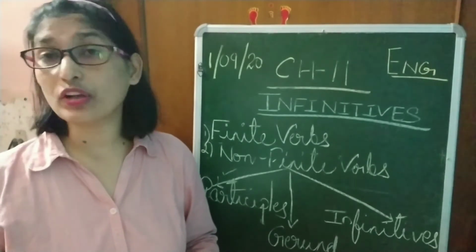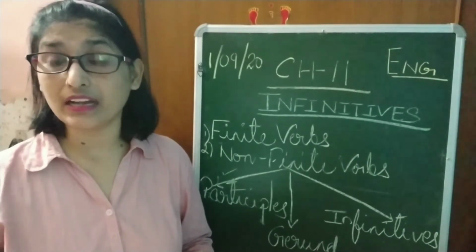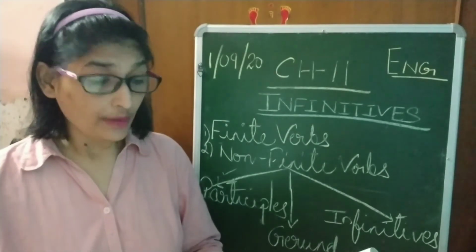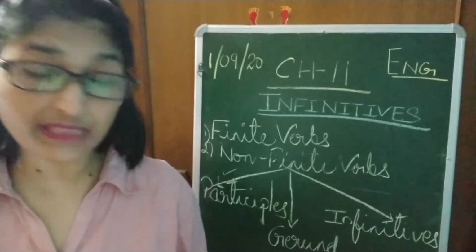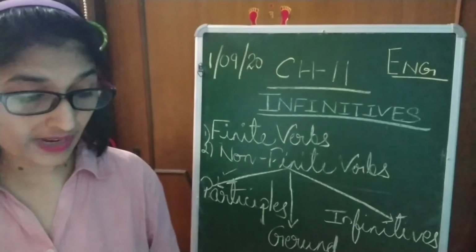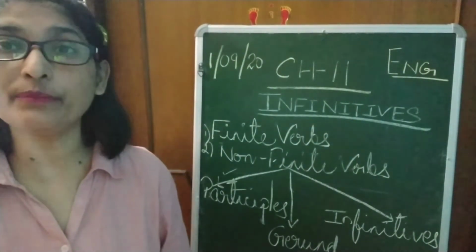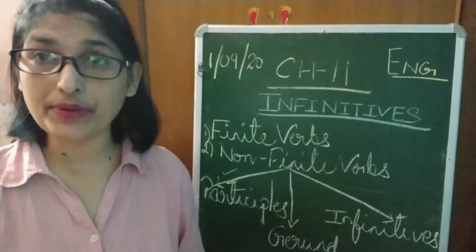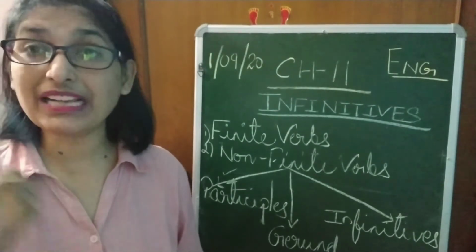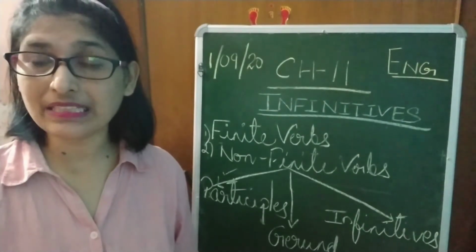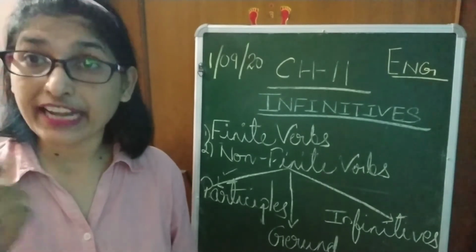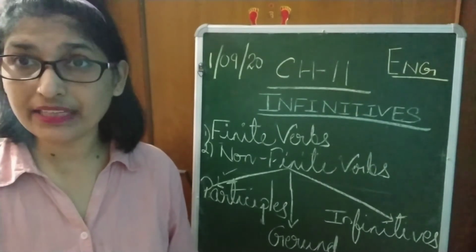And we also know the types of participles we have gone through. Under participle, we have studied the present participle, that is the ing form of the verb. Then the past participle: in case of regular verbs, it ends with ed, right?